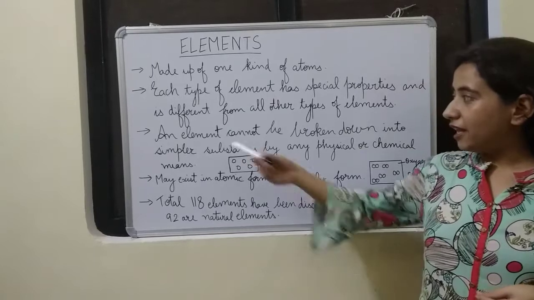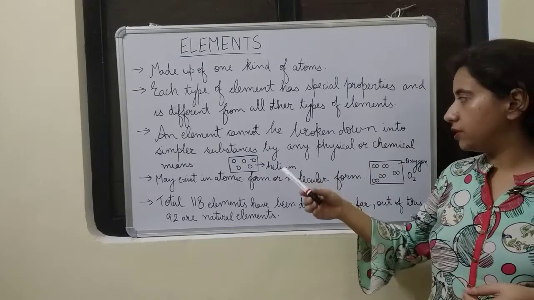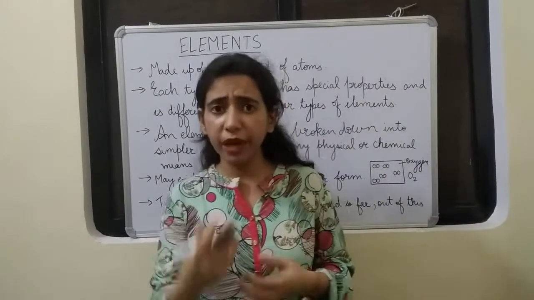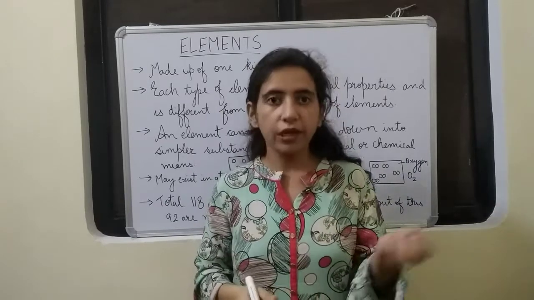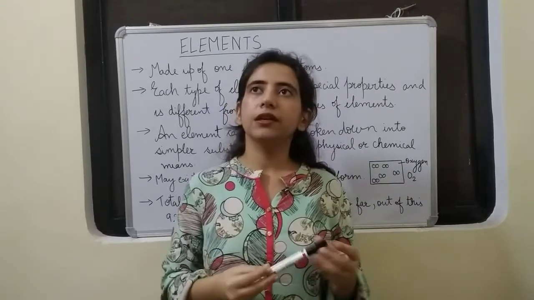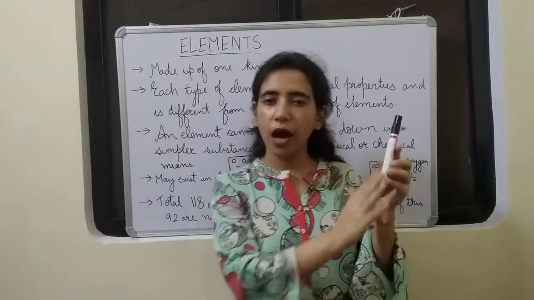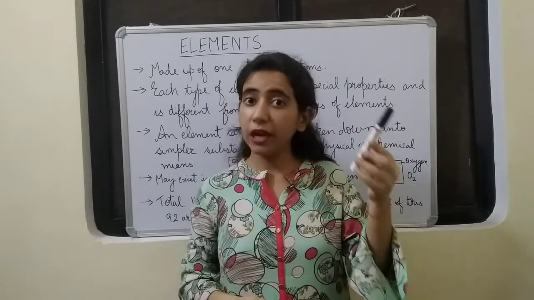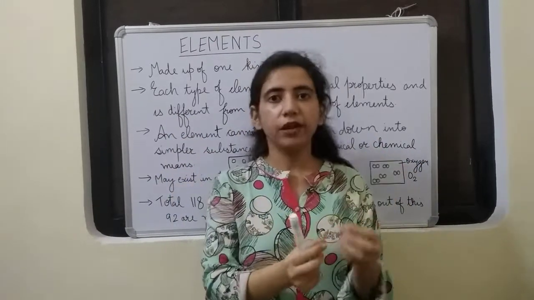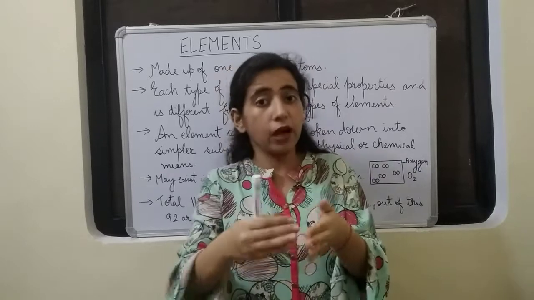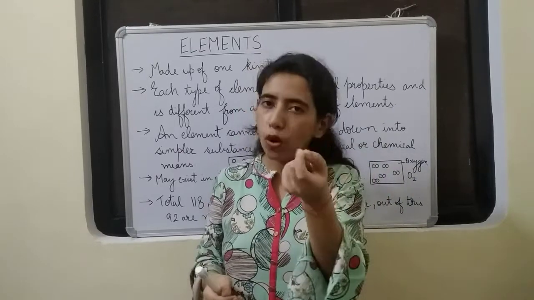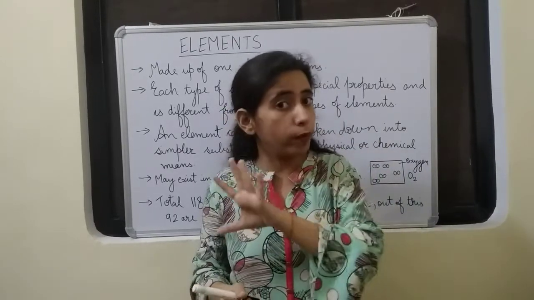Understood? An element cannot be broken down into simpler substances by any physical or chemical means. That means if we take an element and break it, a point will be reached where it cannot be broken down anymore by any physical change or chemical means. Let us take the example of this marker. Suppose this marker is made up of iron, then this will be an iron rod. If I break it, it will be broken into two pieces. Again, if I break it, I will get two more pieces, again and again. If I continue the same thing, I will reach a stage where it becomes the smallest particle possible, and that cannot be further divided.